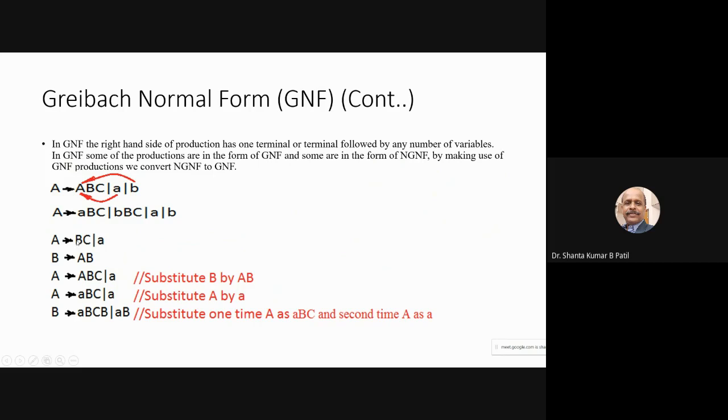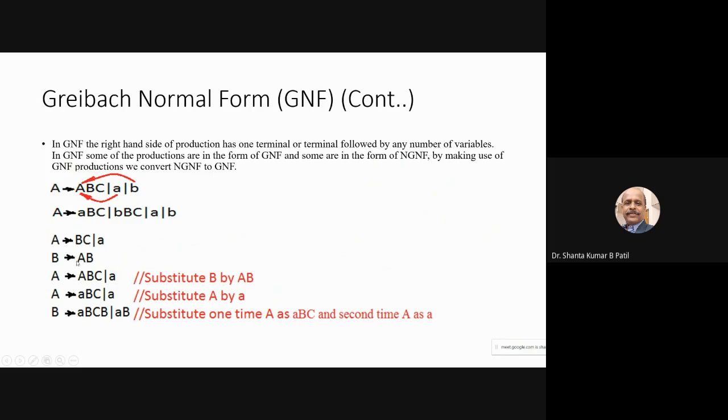This variable is different. Hence, what you can do is substitute B as AB, B as AB. So in place of B, AB has come, ABC. Next, you can substitute this A as A, B, C as it is, A as it is. Okay, like that.